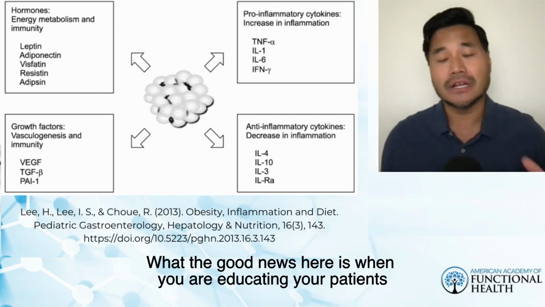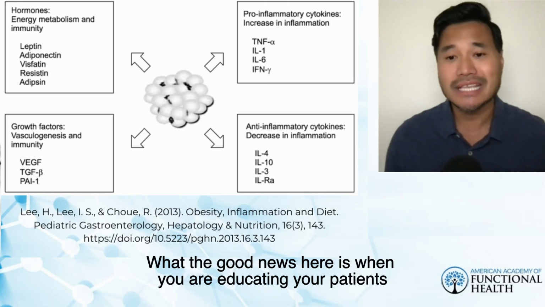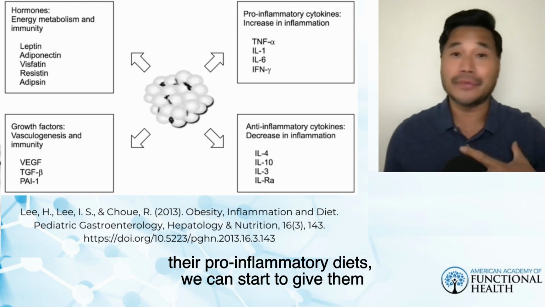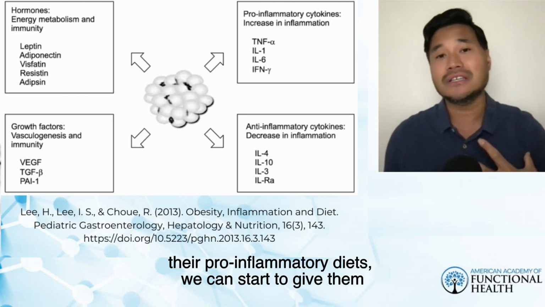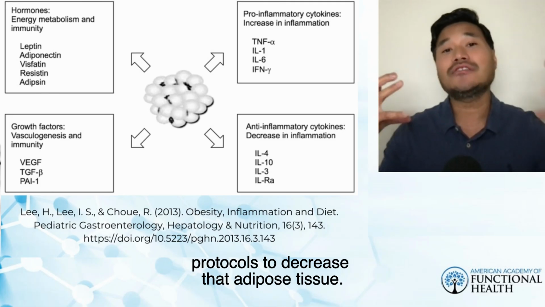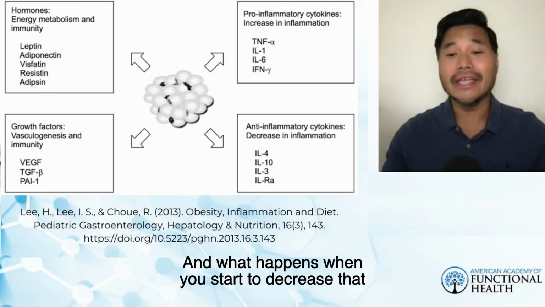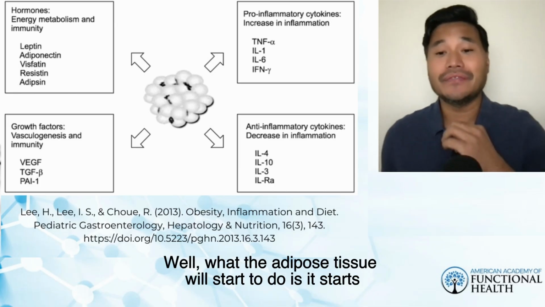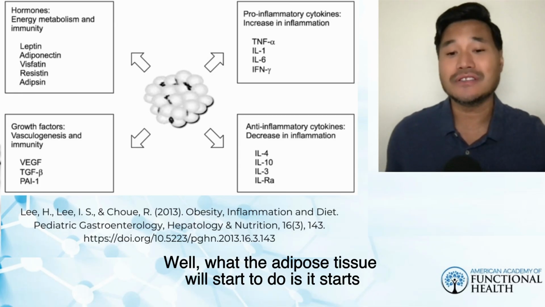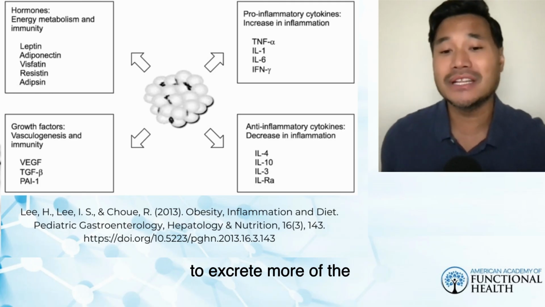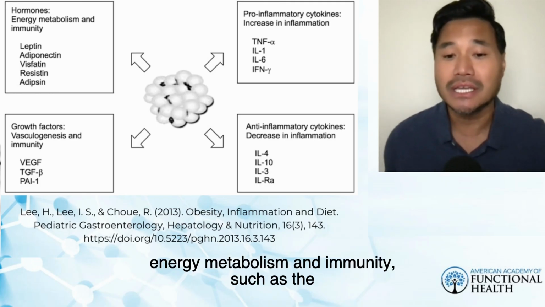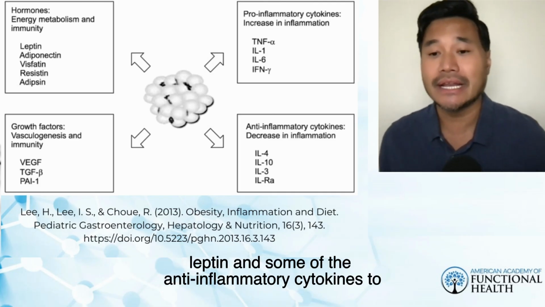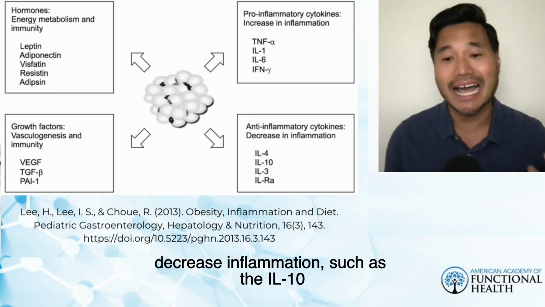The good news here is, when you are educating your patients that they have an increase in adipose tissue from their pro-inflammatory diets, we can start to give them protocols to decrease that adipose tissue. And what happens when you start to decrease that adipose tissue? Well, the adipose tissue will start to secrete more of the energy metabolism and immunity factors, such as leptin and some of the anti-inflammatory cytokines to decrease inflammation, such as IL-10.